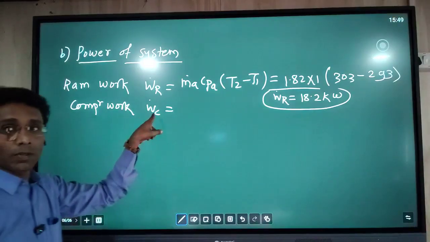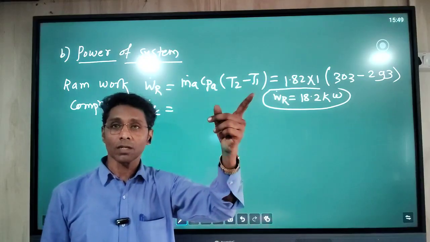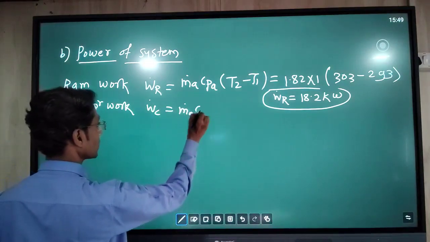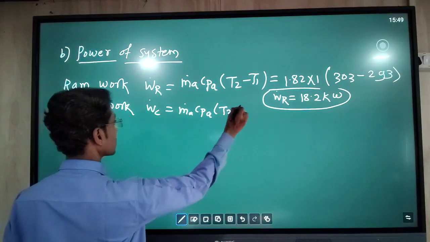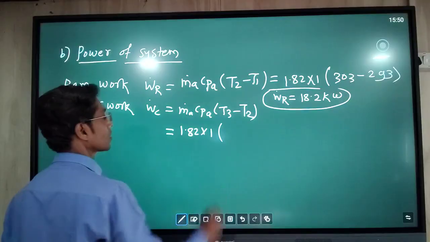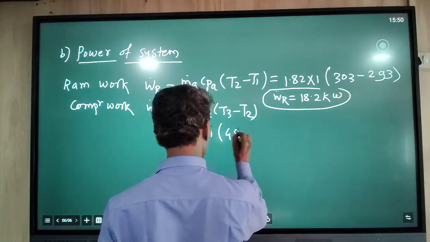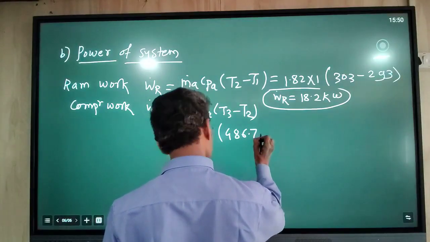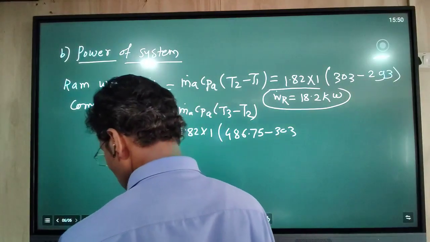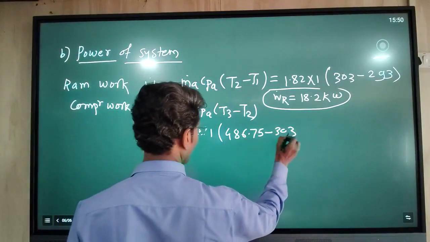Then the compressor process takes place between point number 2 and point number 3. So the formula is m dot A Cp A times T3 minus T2. Putting in all the values, let us see the value of T3 correctly: 486.75 minus T2.